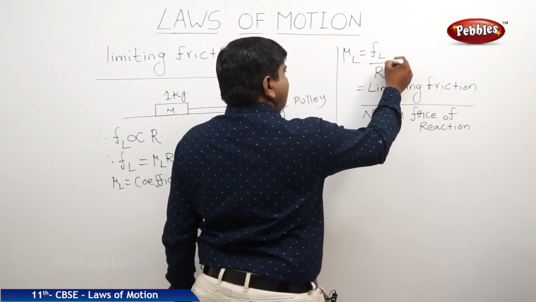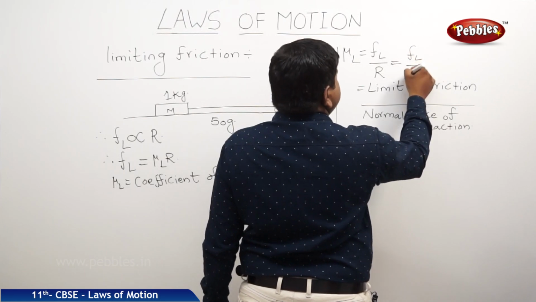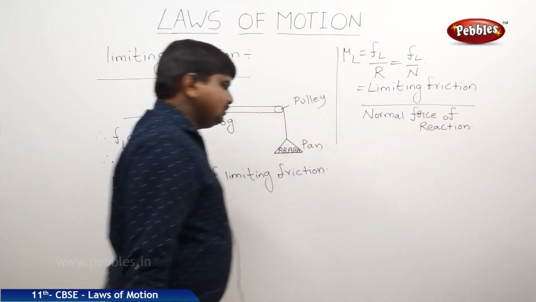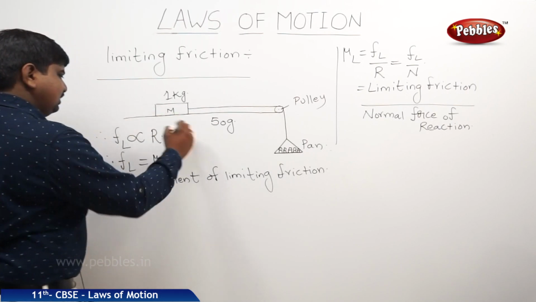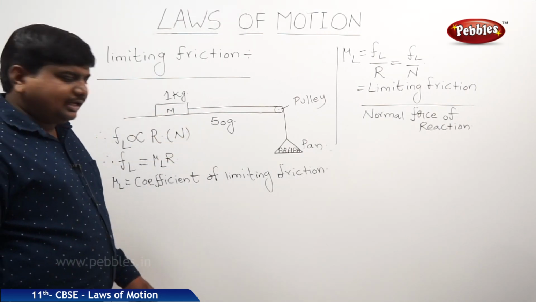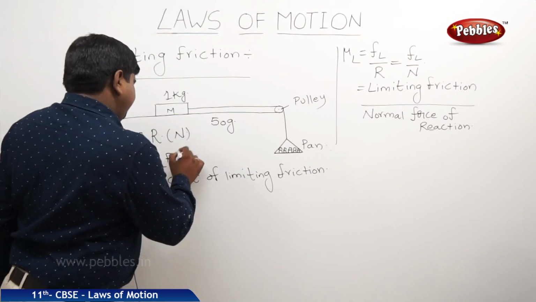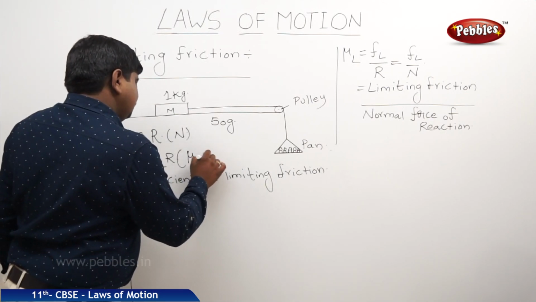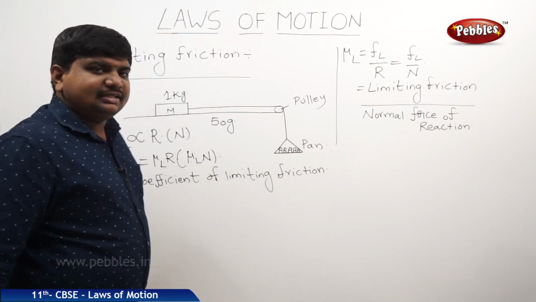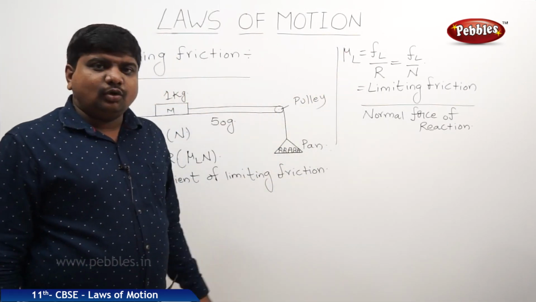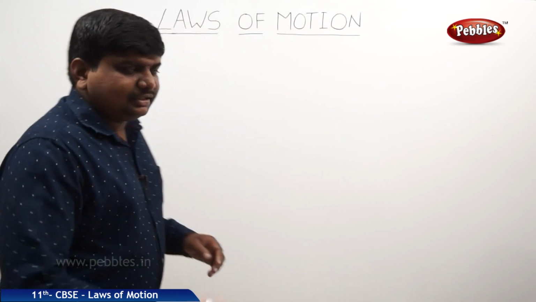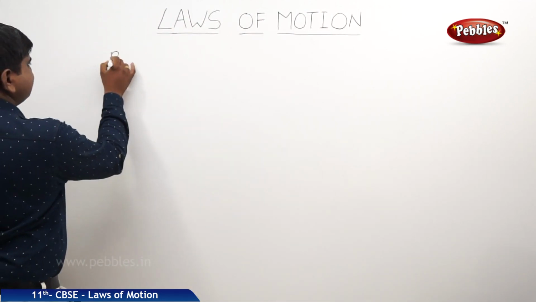This is also written as FL by N. Generally we take this R as N. So FL is proportional to R or N, therefore it will be mu L N also. This is the definition of limiting friction and the limiting friction coefficient. Next type is rolling friction.